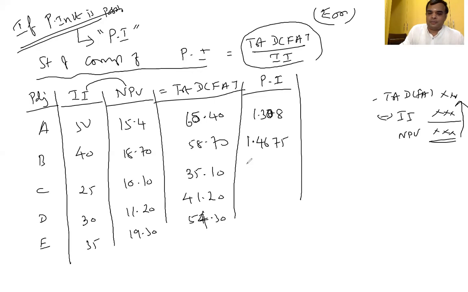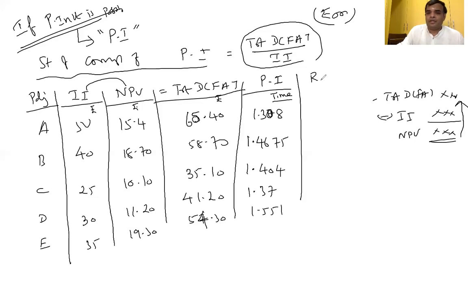Next, 1.404. Then 1.37. Okay, 1.5514. This is in times. The profitability index is in times, and other things are all in rupees.